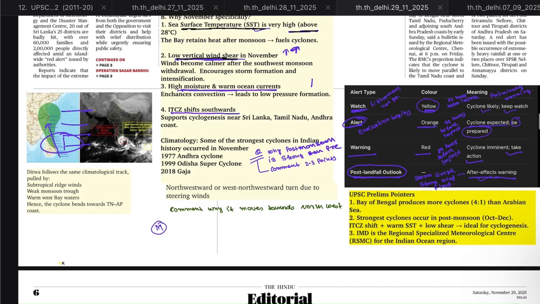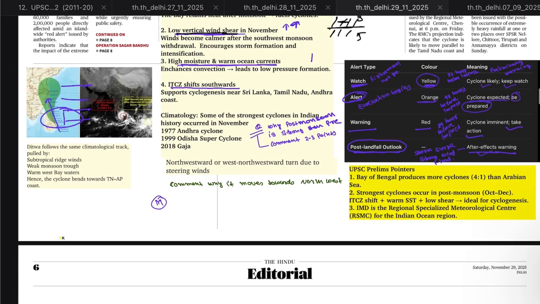ITCZ shifting. Wherever the ITCZ surrounds the area 5 north to 5 south, vertical wind movement is negligible and it is important for the formation of cyclone. Third, high moisture and warm ocean currents, this is also one of the reasons.